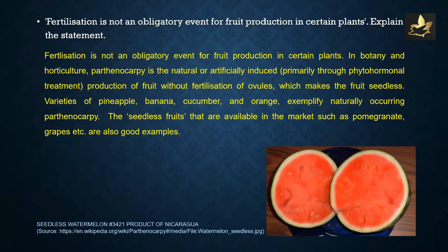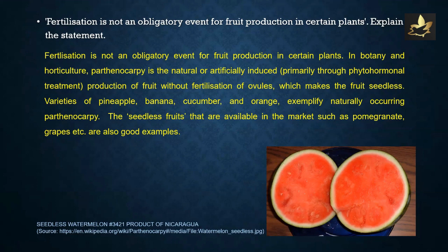Fertilization is not an obligatory event for fruit production in certain plants. Explain the statement. In botany and horticulture, parthenocarpy is the natural or artificially induced, primarily through phytohormonal treatment, production of fruit without fertilization of ovules, which makes the fruit seedless.